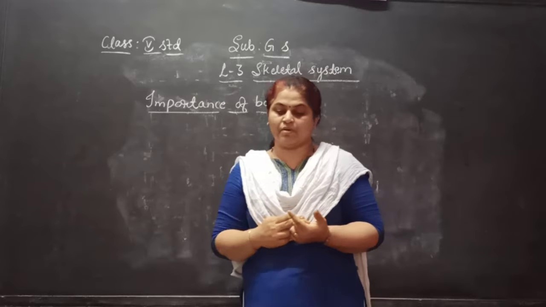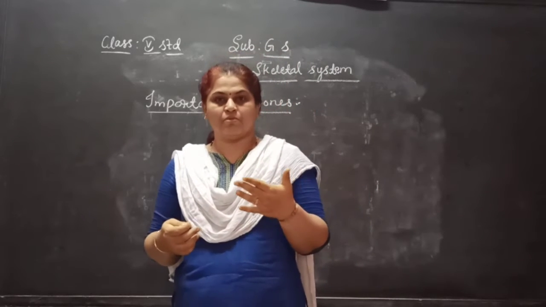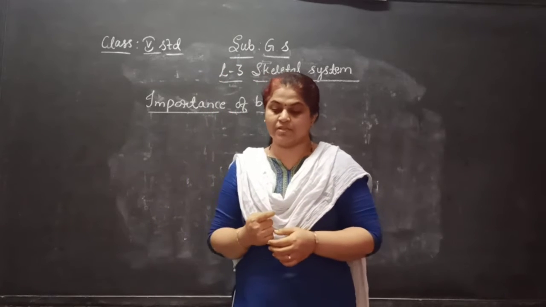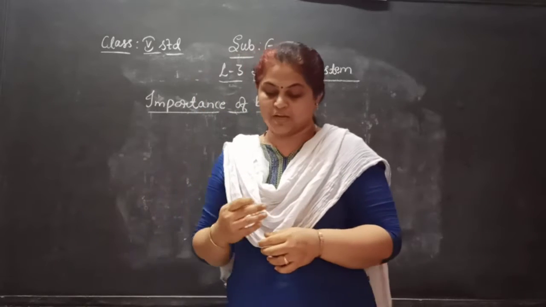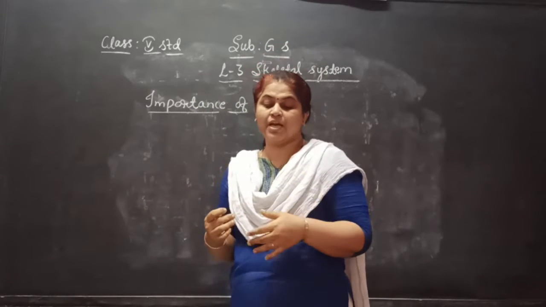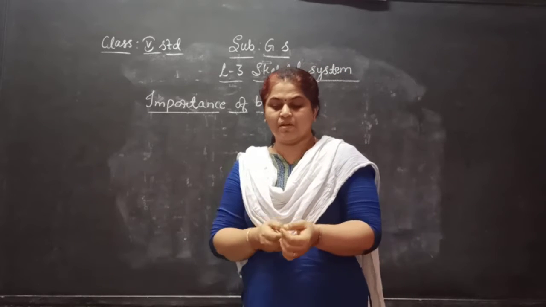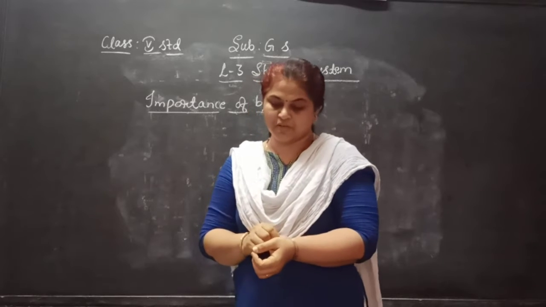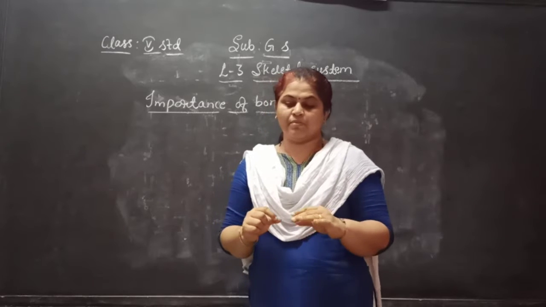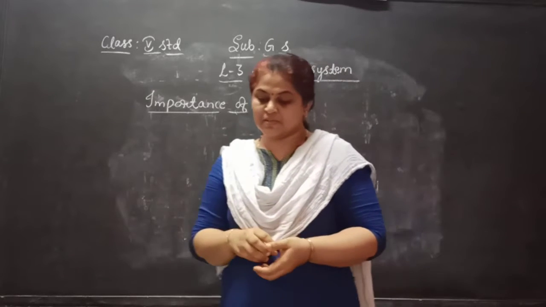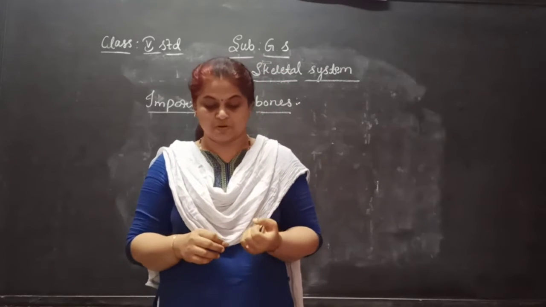What type of protection will it give? Bones protect the delicate internal organs of the body. For example, the skull protects the brain, and the rib cage protects the lungs and heart. Next is support. How do bones support our body? Bones provide attachment points for muscles as well as for tissues. Bones of the legs and vertebral column hold the body.